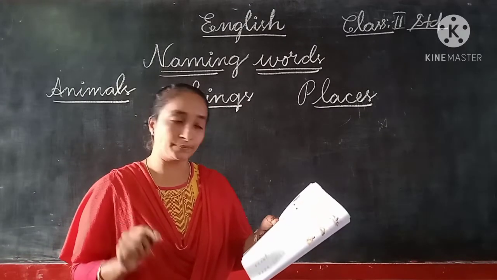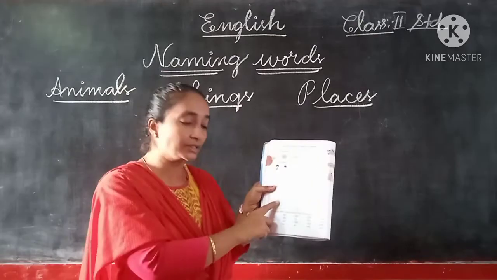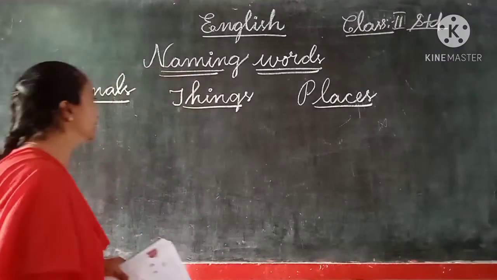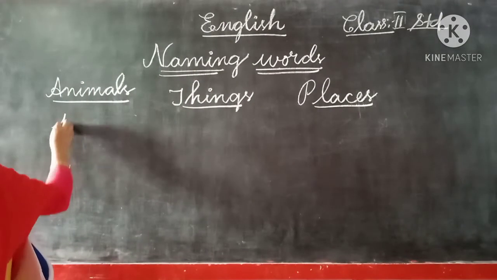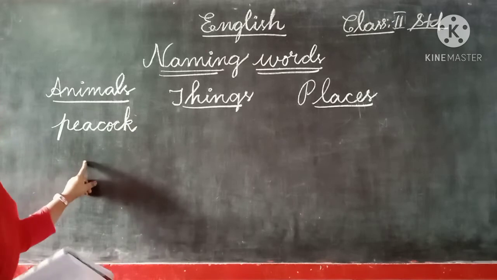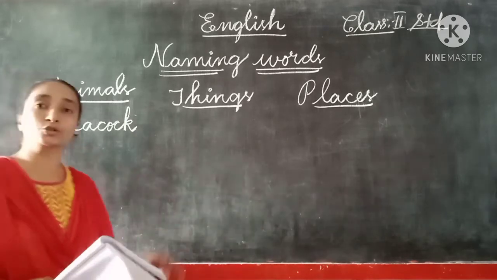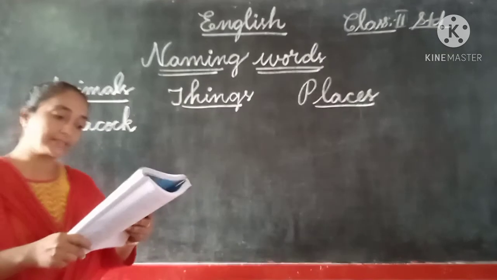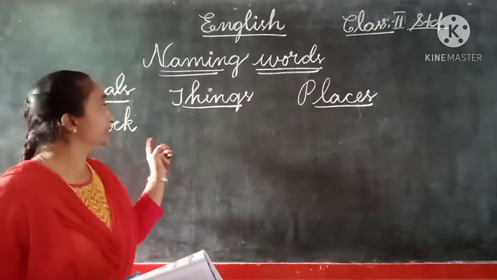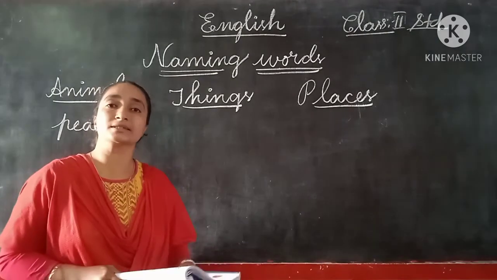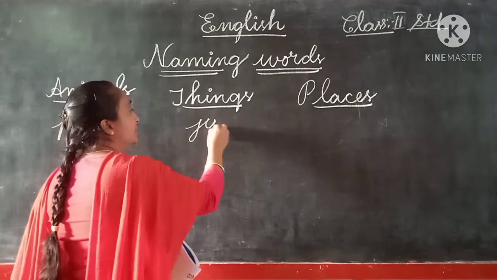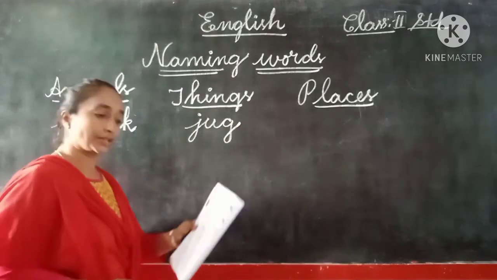Okay children, the first one they have already answered. In our textbook, the first one they have started is peacock. Peacock is an animal, and they have written P-E-A-C-O-C-K. So this has been completed already, and you need not write it. Now let us see the next one. Jug. What do you mean by jug? Is it an animal, a thing or a place? Yes, jug is a thing. So in the second column we have to write jug, J-U-G. Here we can write it.